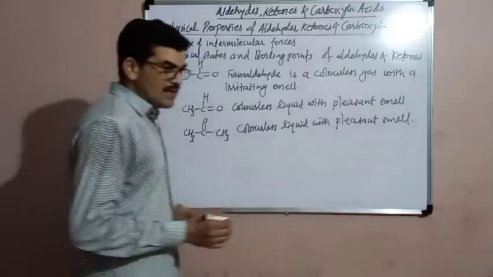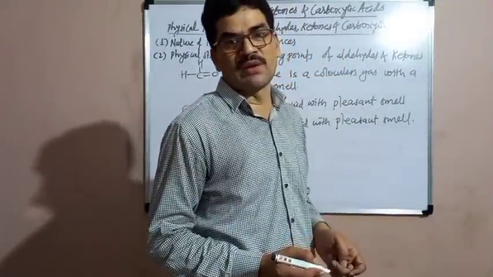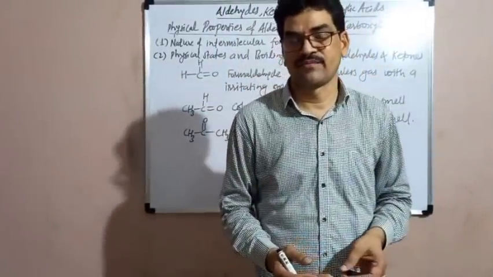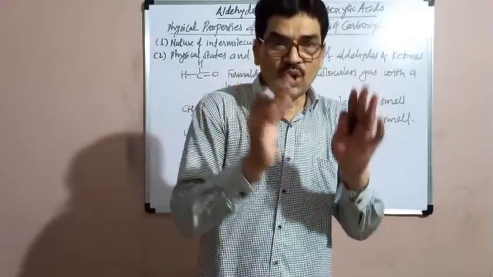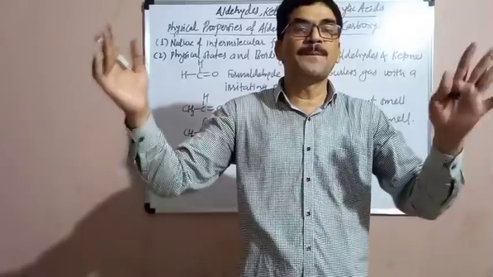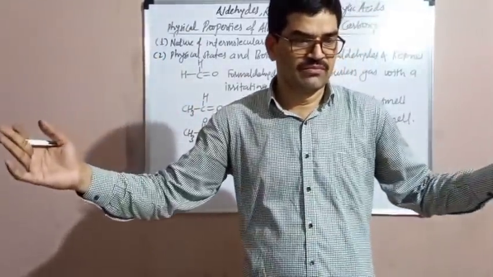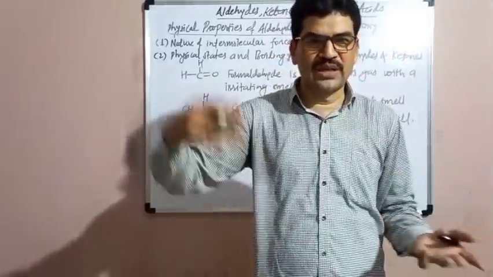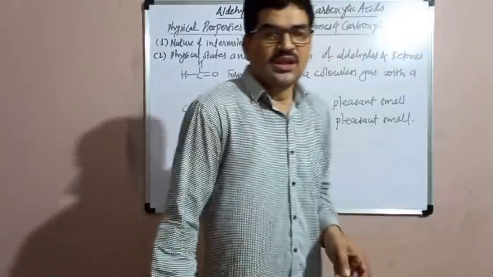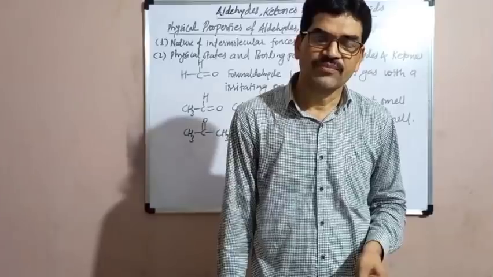The boiling points of the aldehydes and ketones increase with increase in their molar mass. Among the aldehyde and ketone, when we compare, a ketone has a higher boiling point than the aldehyde with the comparable molar mass. If the molar mass of the aldehyde and ketone is equal, one compound is ketone, the other is the aldehyde, then it is found that the boiling point of the ketone is slightly greater than the boiling point of the aldehyde.